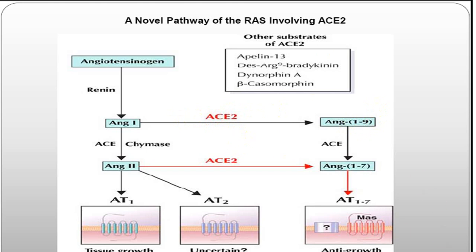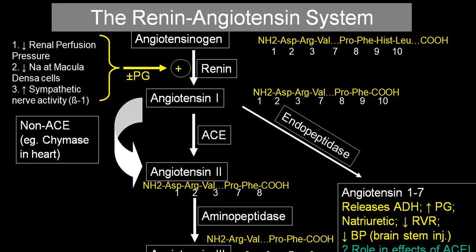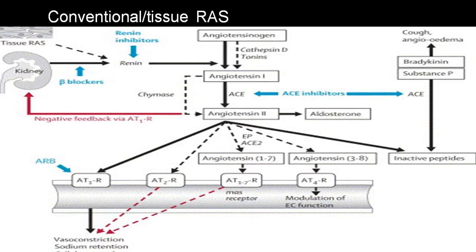That will have anti-growth and vasodilatation effects. And angiotensin 2 will be converted into angiotensin 3 and finally into angiotensin 4. We don't go into tremendous detail of that part.